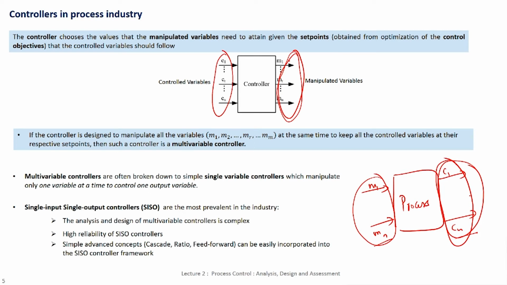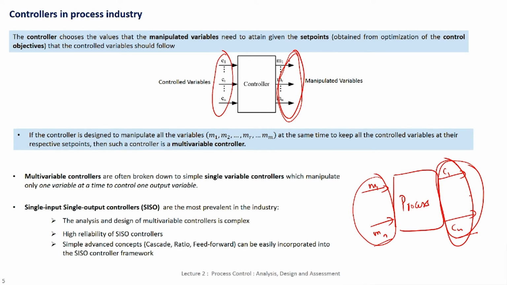However, in the previous lecture you would have seen that we have single input, single output, right. So, one manipulated variable for one control variable. So, one might ask this question and say, look, I want to do this multivariable control, however, I want to only implement single input, single output control. How do I do that?